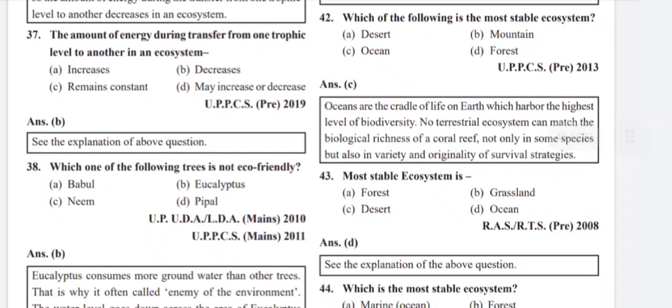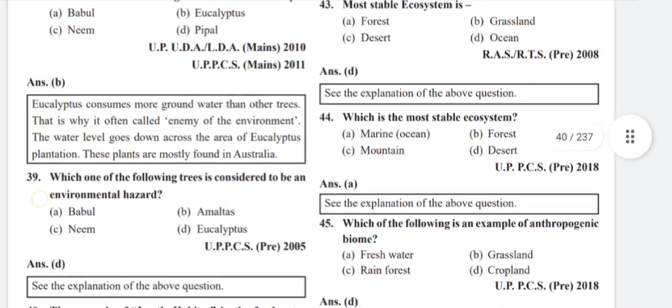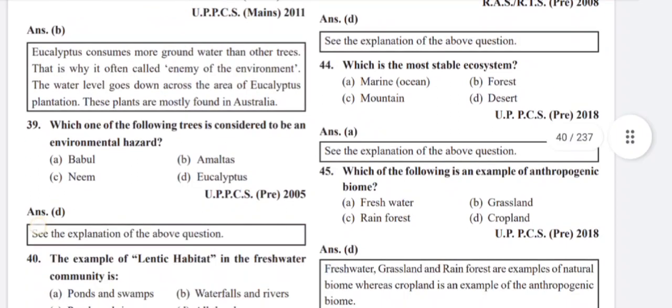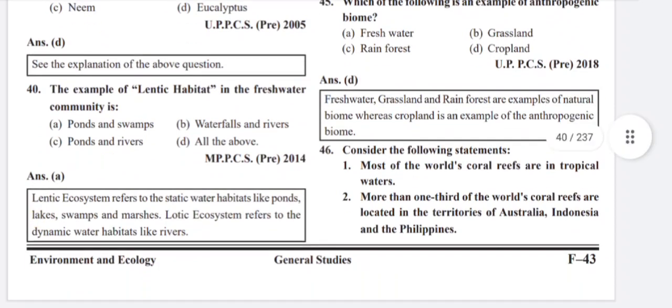Which one of the following trees is not eco-friendly? Eucalyptus. Eco-friendly trees are banyan, neem, and peepal. Eucalyptus consumes more groundwater than other trees. That is why it is often called the enemy of the environment. The water level goes down across the area of eucalyptus plantation. These plants are mostly found in Australia. Which one of the following trees is considered to be an environmental hazard? Eucalyptus.